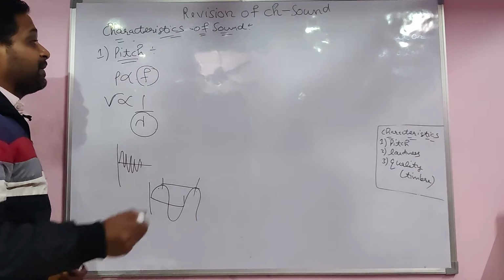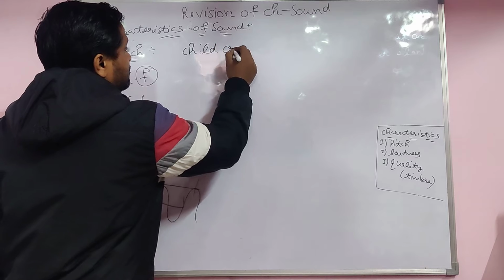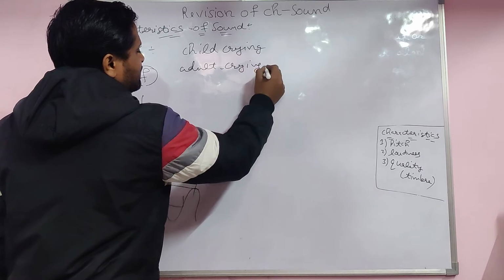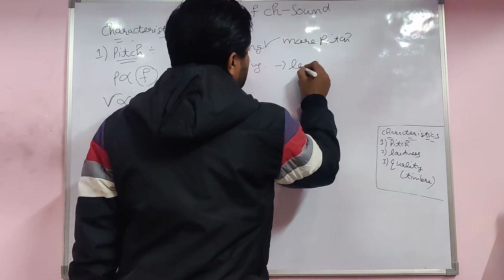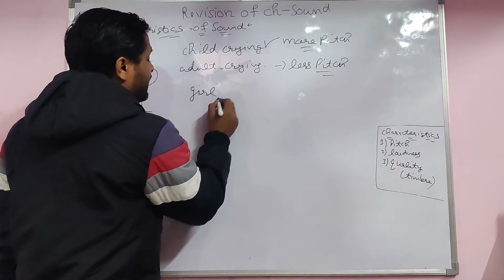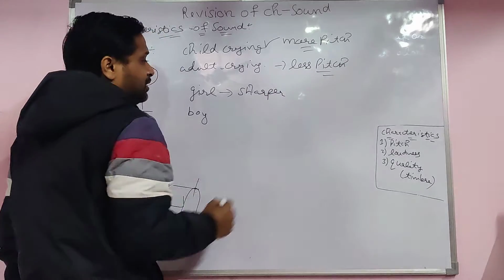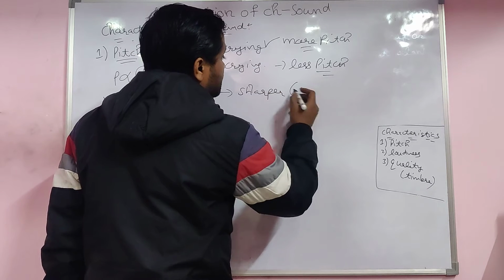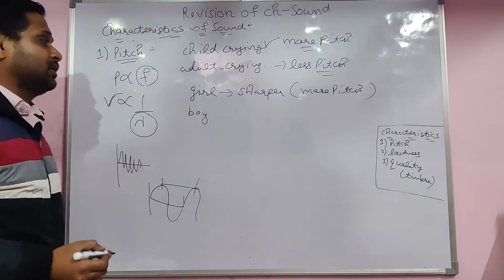And mainly, keep in mind, a child crying and an adult crying: the child has more pitch because there is more frequency, and the adult has less pitch, less frequency. Same for the girl and the boy. A girl has a sharp sound. Sharp sound means you can say a more pitch sound. More pitch means more frequency, directly proportional.